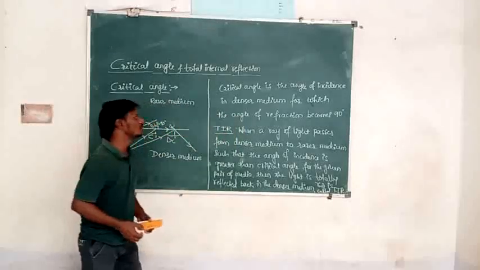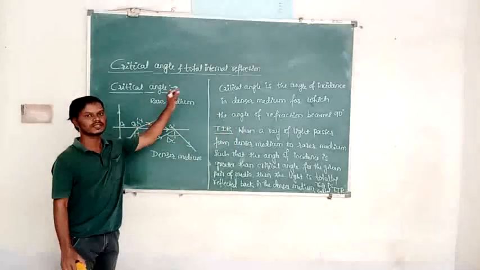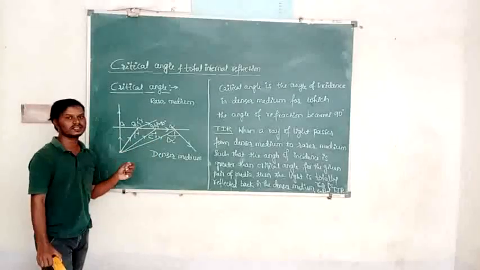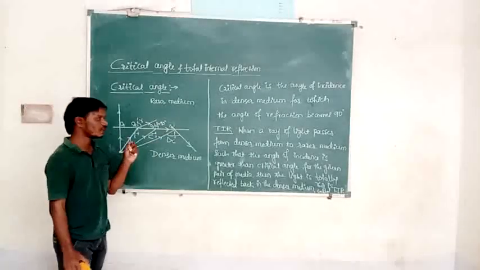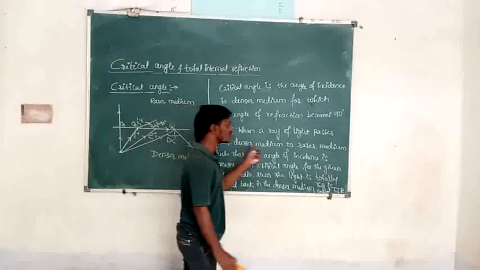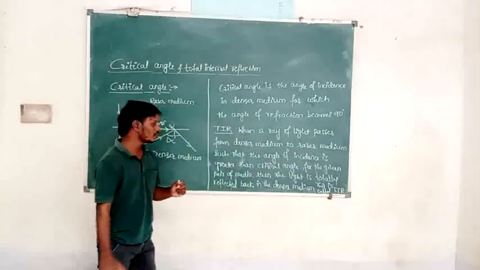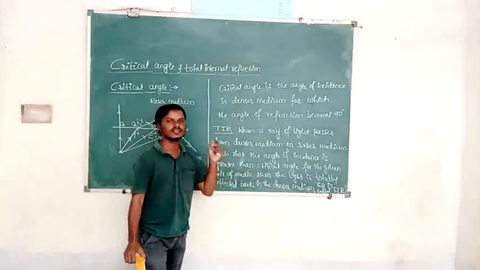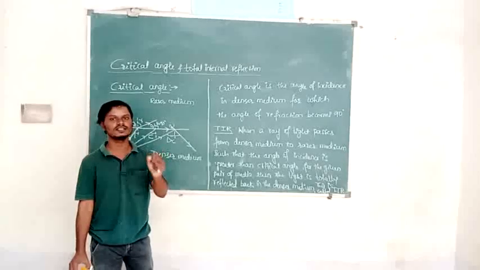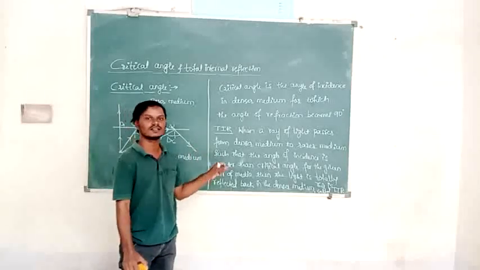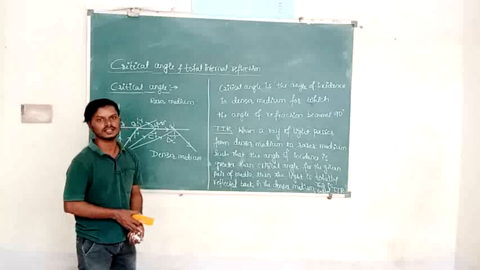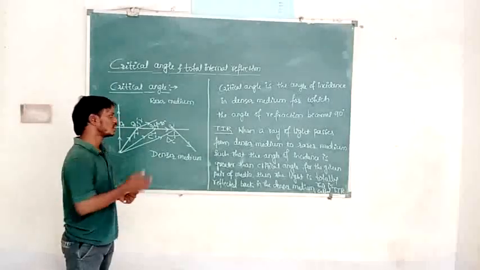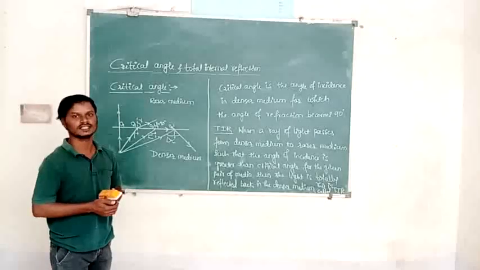Okay. So first of all, we have to know what we mean by critical angle and what is total internal reflection. But for total internal reflection, what is the condition? Light should travel from a denser medium to a rarer medium, and the angle of incidence should be greater than the critical angle. Then only the light is totally reflected back in the denser medium, and this is called total internal reflection of light. Now let us derive the relation between critical angle and refractive index.